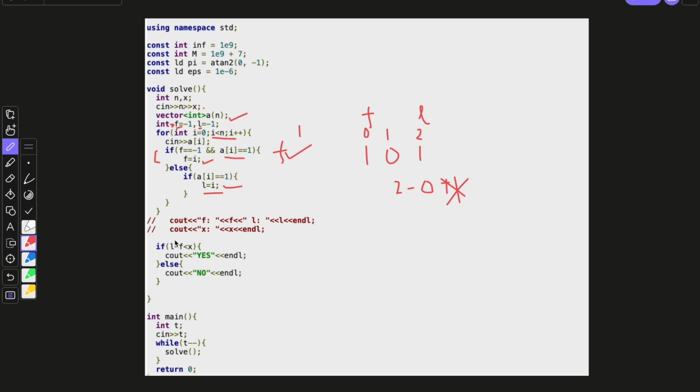So if last index minus first index is less than x, then he can travel through all the doors, else not.